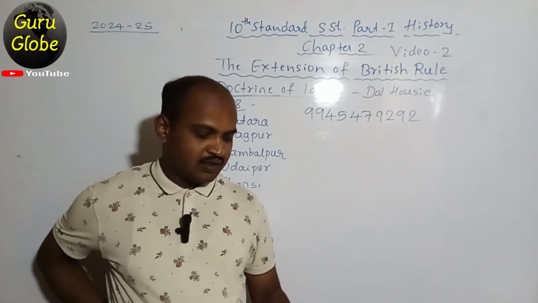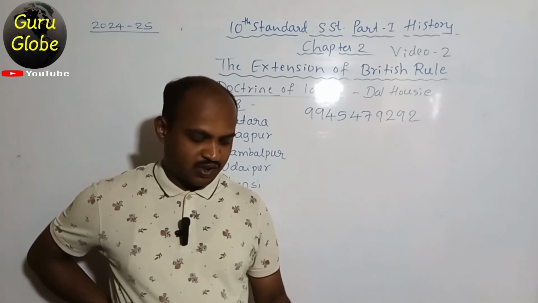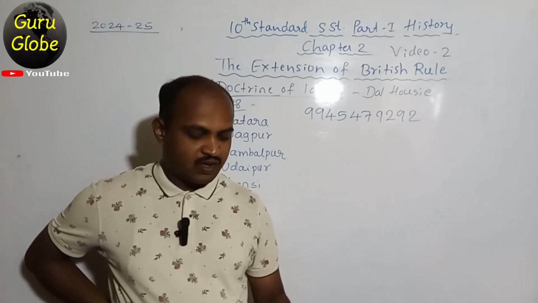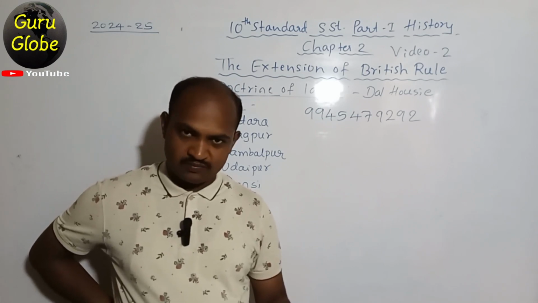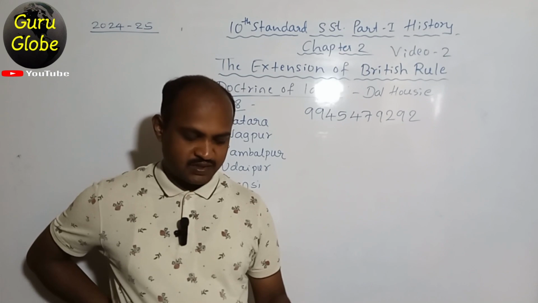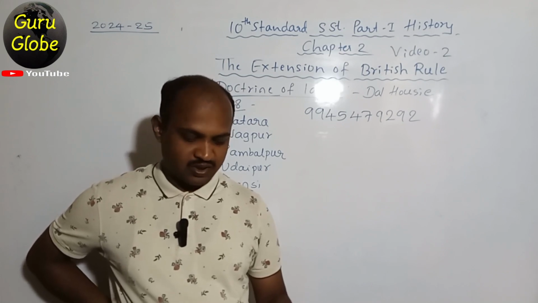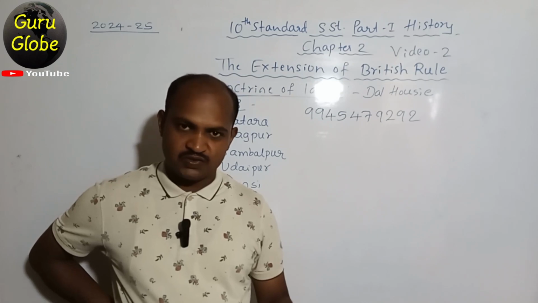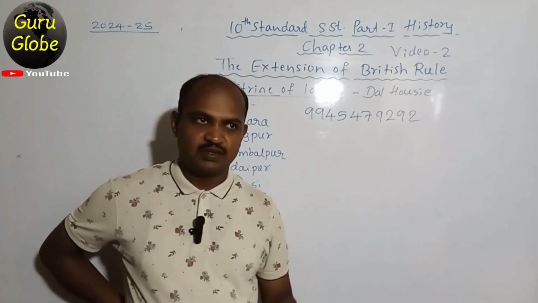The first question: the war that ended with the Treaty of Salbai was option A, Second Anglo-Maratha War, option B, Second Anglo-Sikh War, option C, First Anglo-Maratha War, option D, First Anglo-Mysore War. This question was asked in September 2020.